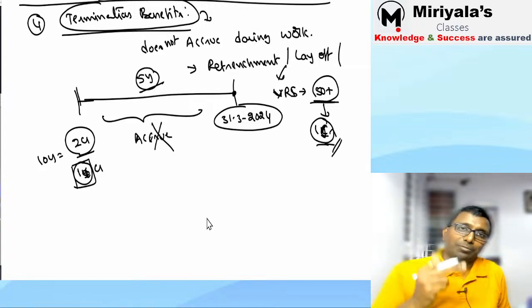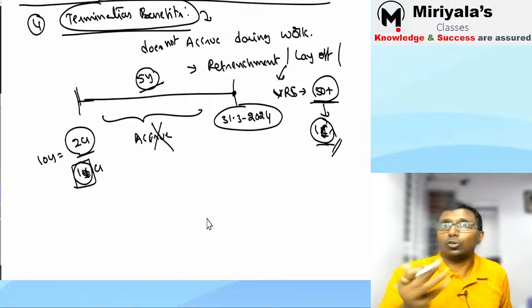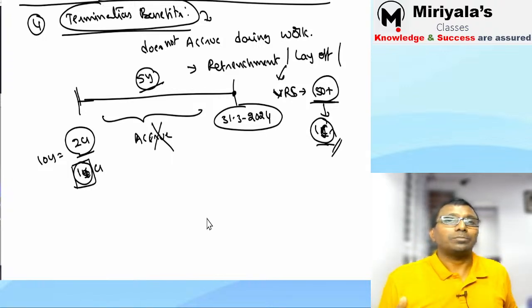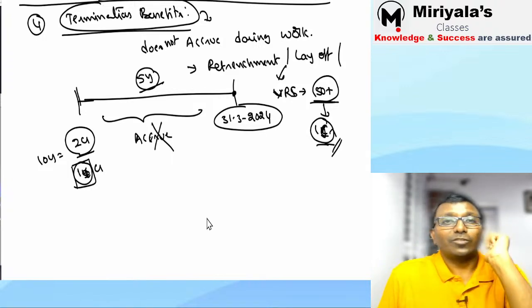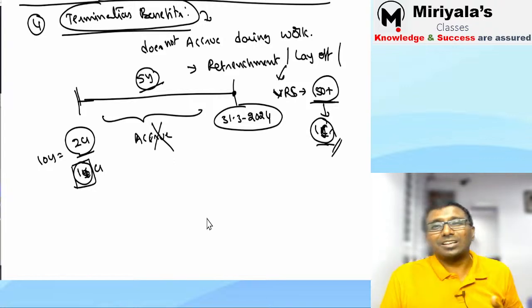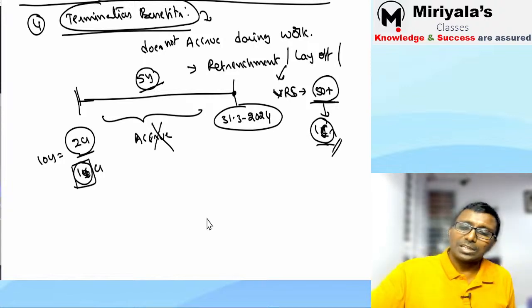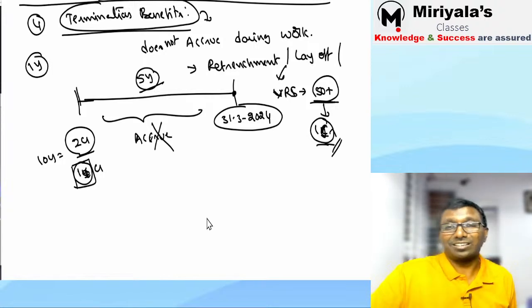Suppose I'm throwing you out. What generally happens is I'll give you an advance notice, 2 months before. But after 2 months you will not be here. You search for some other job. No problem, 2 months salary I will give. But some companies think, this guy has worked so many years with me. If I can give 2 months salary, that is not a problem. In addition to 2 months salary, let me give him 1 year salary, because he also needs some support.